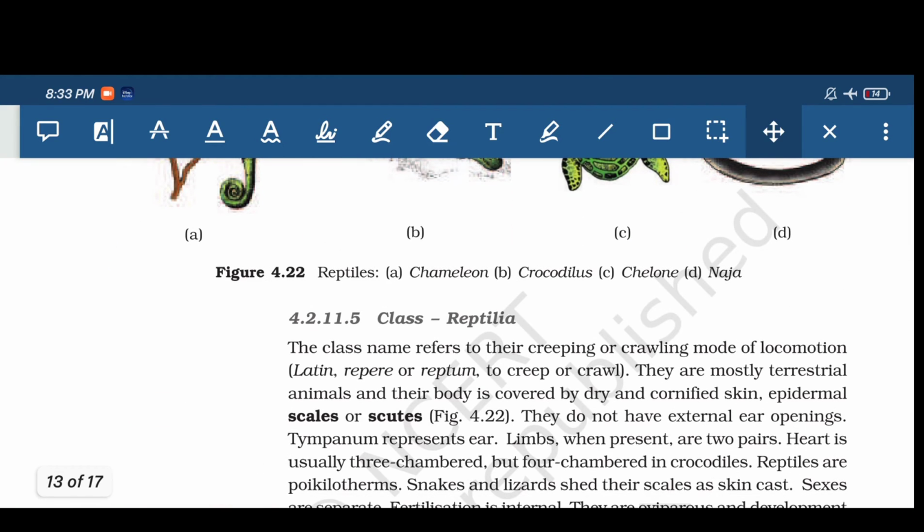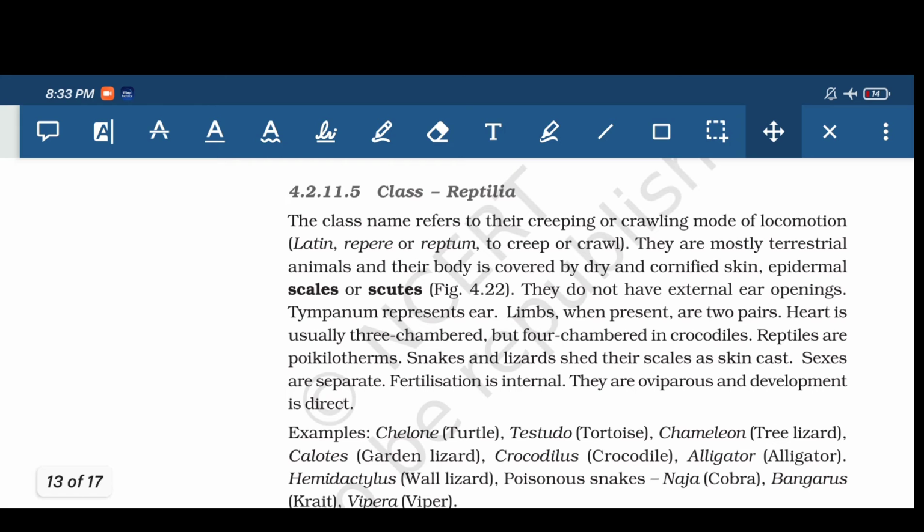Coming to the next class, that is class Reptilia. The class name refers to their creeping or crawling mode of locomotion. They are mostly terrestrial. Their body is covered by dry and cornified skin. Epidermal scales or scutes are present. They do not have external ear opening.